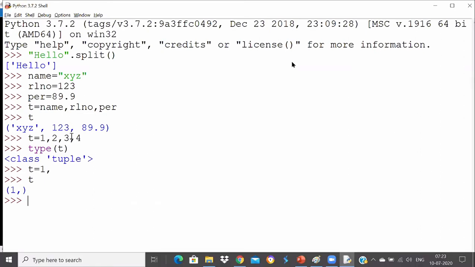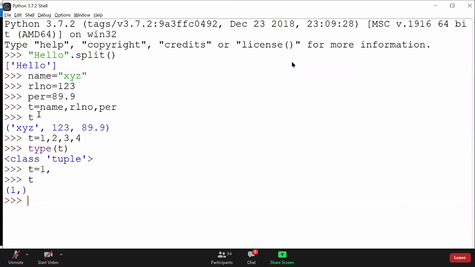And for example, after packing, you may want to unpack them. How can you unpack them? For example, I want to store the first value in n, the next value in r, and the next in p. These three variables I took, and I can say n, r, p is equal to t. This is called unpacking, the reverse of packing. So the first value will be stored in n, the second value in r, the third value in p. That way we do unpacking.